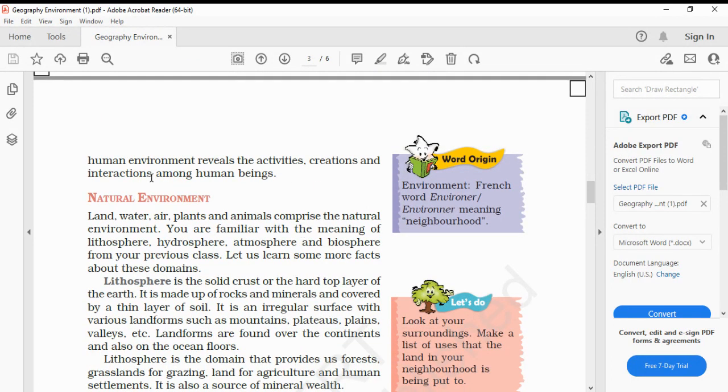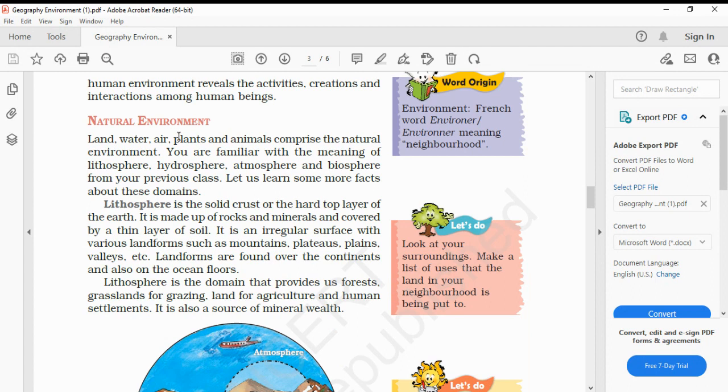Human environment reveals the activities, creations, and interaction among human beings. Here a mini box is written: word origin. Environment is from the French word environner, meaning neighborhood. Now, the natural environment: land, water, air, plants, and animals comprise the natural environment.